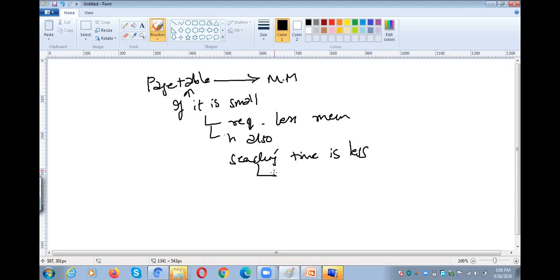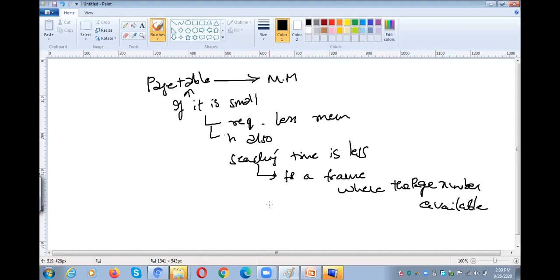What are we searching for? Searching for a frame where the page number is available. That means, page 0 is available in which frame. Okay, the searching time will be low. Why? Because the page table size is small.